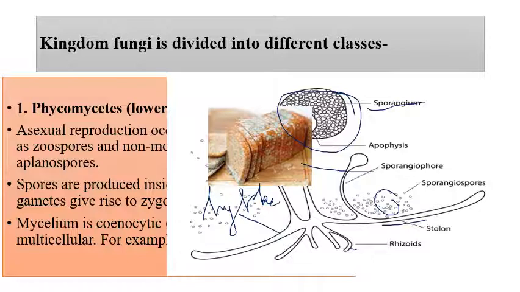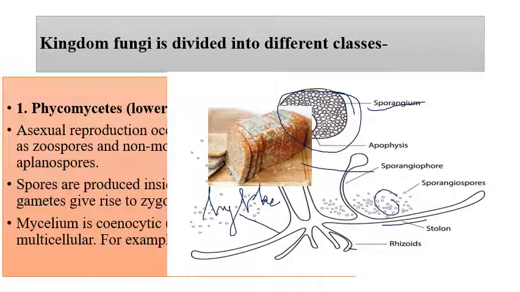Mucor is the scientific name given to that fungus, and its common name, I guess, is bread mold. So go through which is called bread mold and which is called black mold.